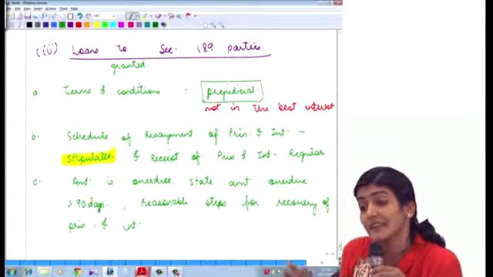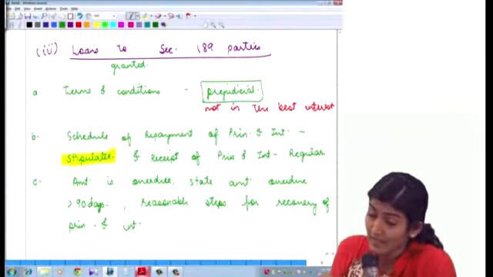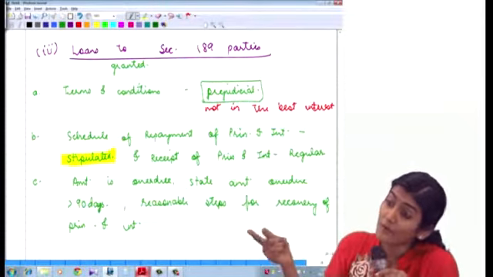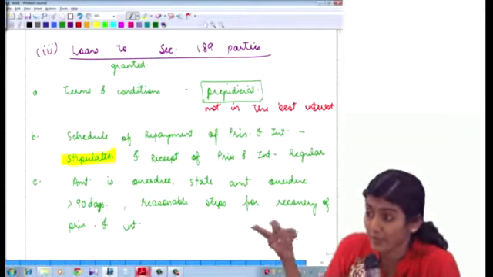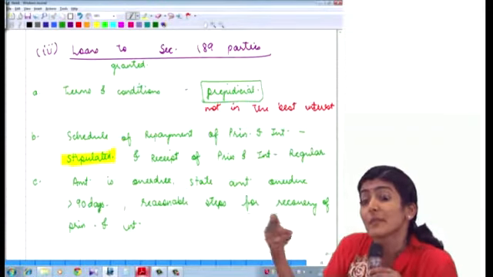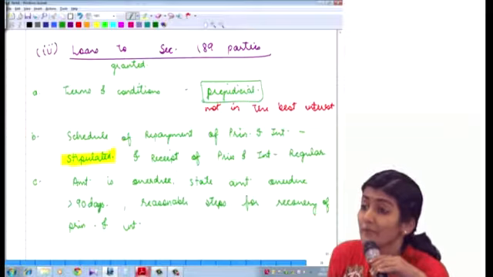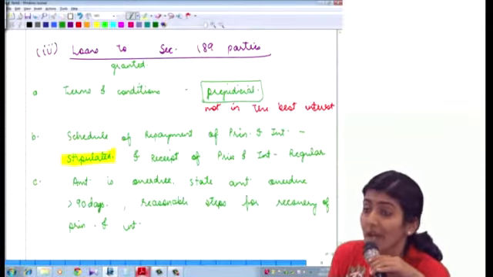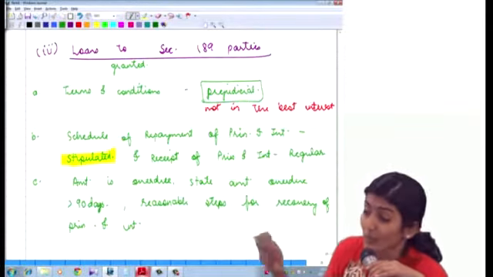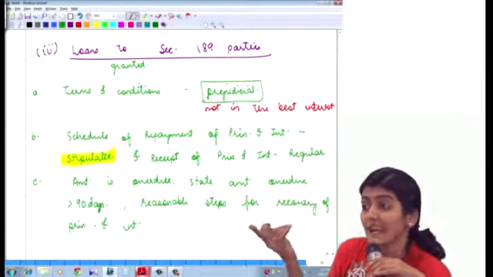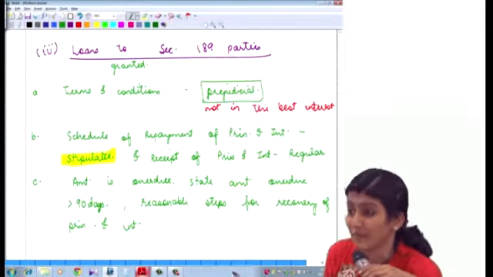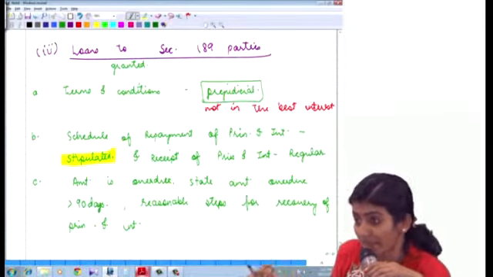And then after that it says if the amount is overdue, then state the amount which is overdue for more than 90 days from the due date obviously. And also whether reasonable steps have been taken for the recovery of the principal and interest. Right? So, loans to section 189 parties.